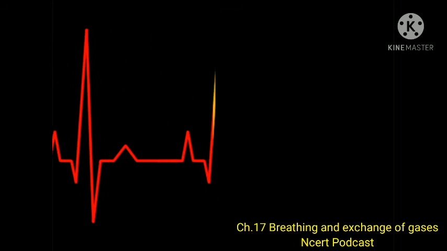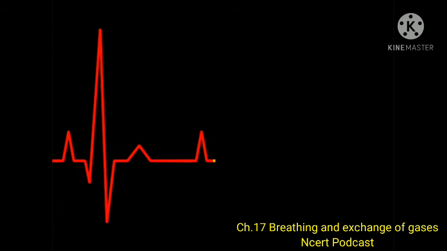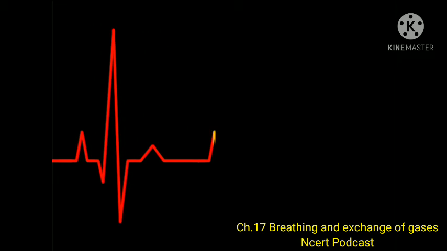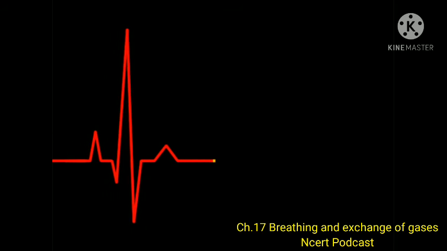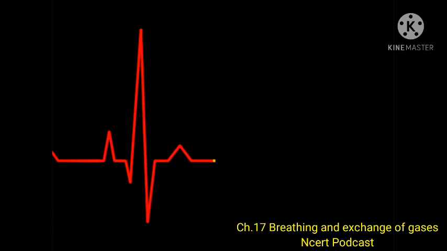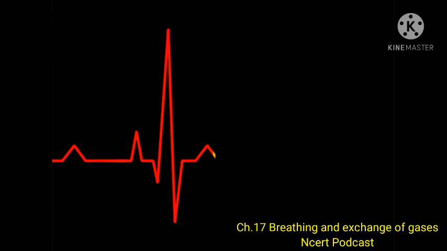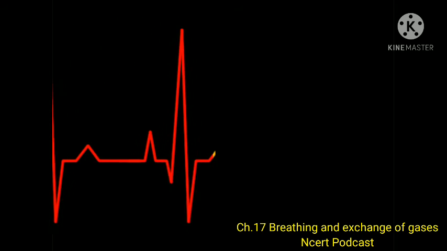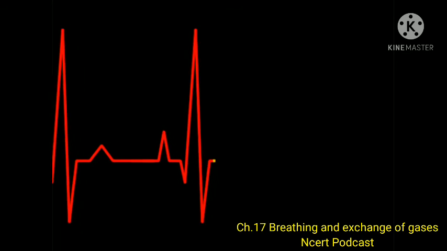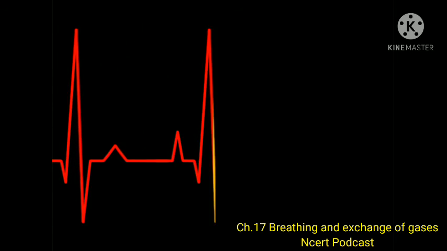A sigmoid curve is obtained when percentage saturation of hemoglobin with O2 is plotted against the PO2. This curve is called the oxygen dissociation curve and is highly useful in studying the effect of factors like PCO2, H+ concentration, etc. on binding of O2 with hemoglobin.